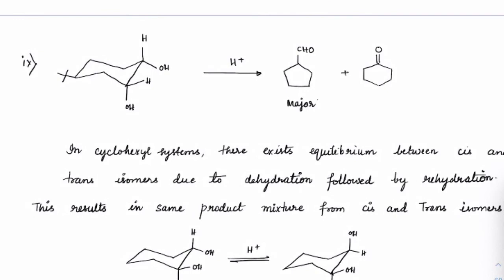Now suppose I have an axial case and an equatorial case. See what happens: the approach of equatorial towards H plus is much easier as compared to that of axial ones, because this is least hindered from anything, and protonation of equatorial OH is always more observed compared to that of axial ones. So that's why you will get this 5-membered ring always as a major product.